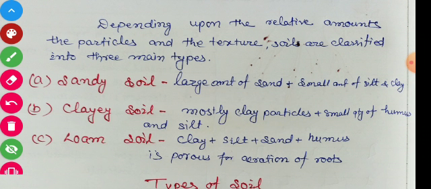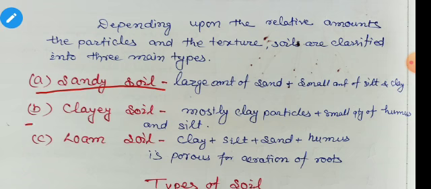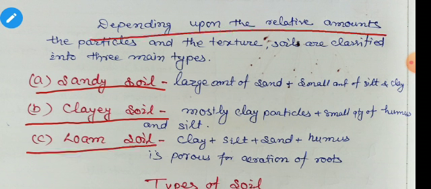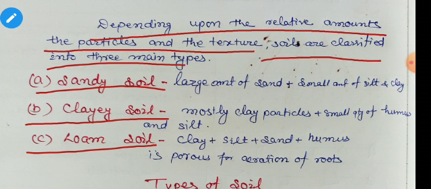On this basis we can divide all the soils into 3 types, and these are sandy soil, clay soil, loam soil. So depending upon the relative amount of the particles and the texture, soils are classified into three main types. These are sandy soil, clay soil, and loam soil.